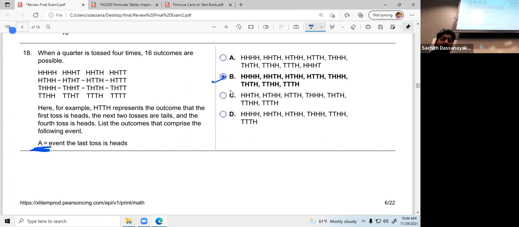So please check it. You will find this event that last toss is head. So the last one should be the head. This one, no, wrong. This one correct, but you have to consider all the possibilities. So this should be the answer.